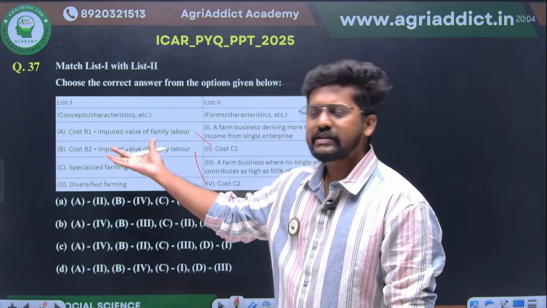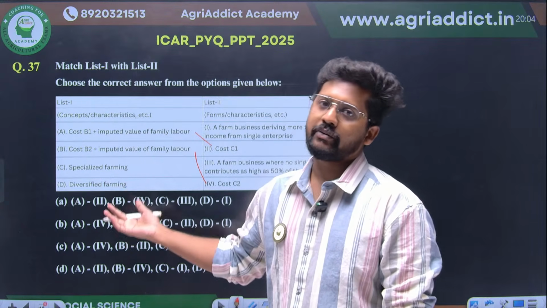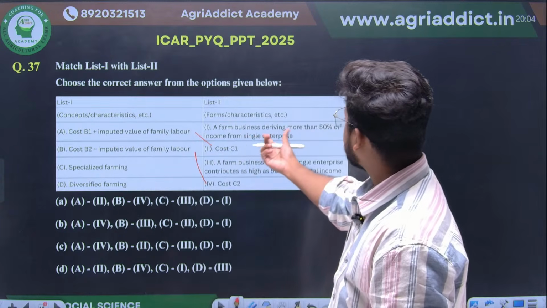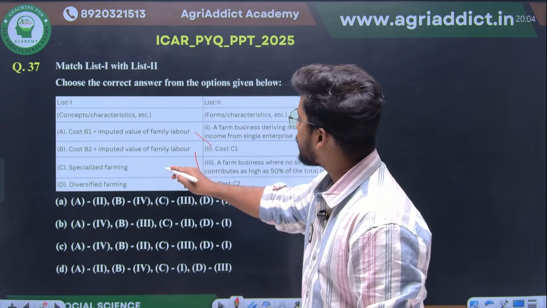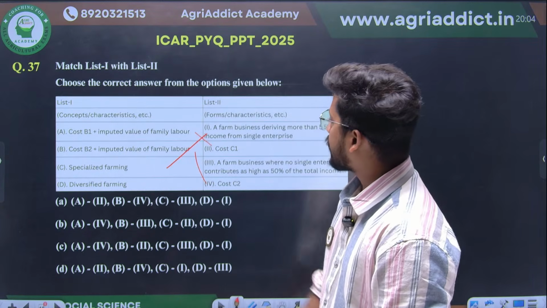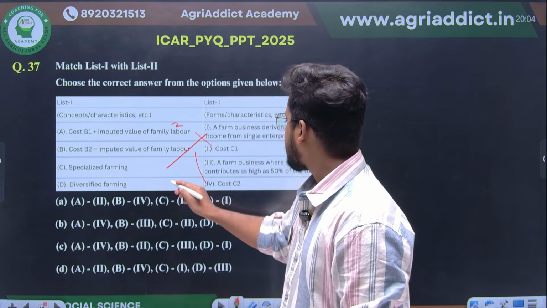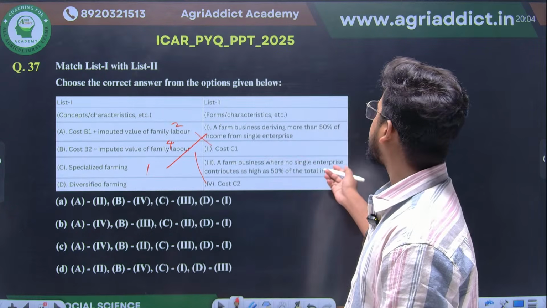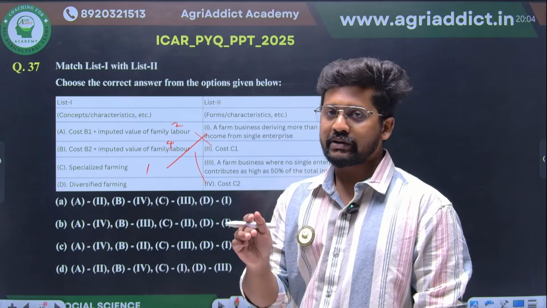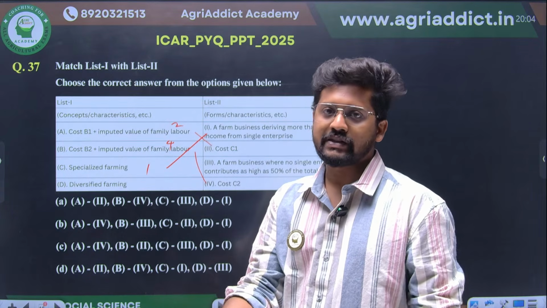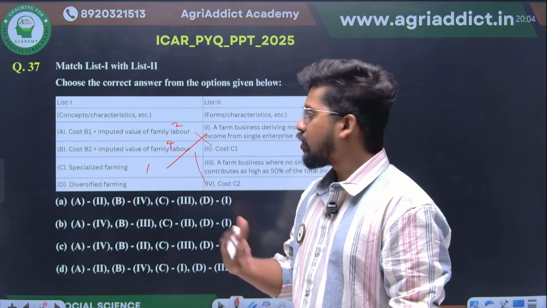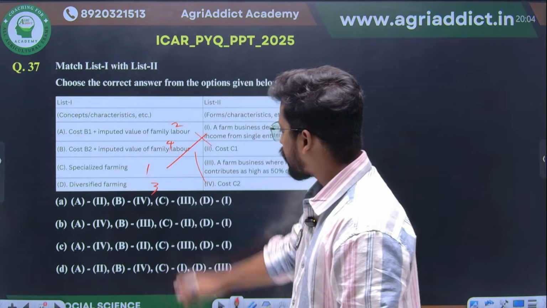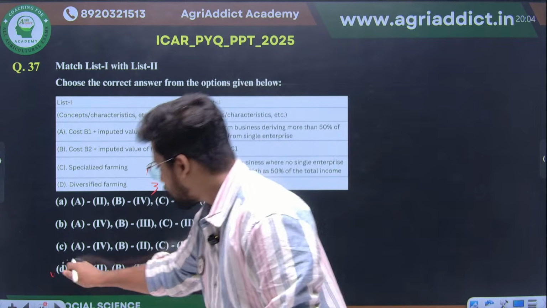Then there is something which is very easy again: specialized farming and diversified farming. What is specialized farming? A farm business deriving more than 50% of the income from a single enterprise is specialized farming. A will be connected with 2, B will be connected with 4, C will be connected with 1, and finally diversified farming, a farm business where no single enterprise contributes as high as 50%, because if it crosses 50%, it will be specialized farming. Below 50%, more enterprises will be there, and therefore diversified farming will be connected with 3. So 2, 4, 1, 3, option D will be your correct answer here.